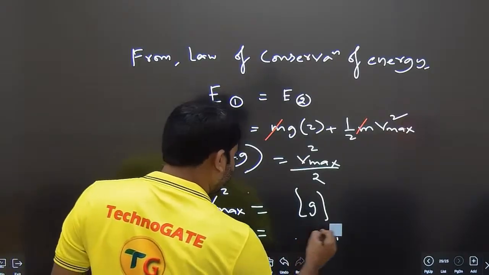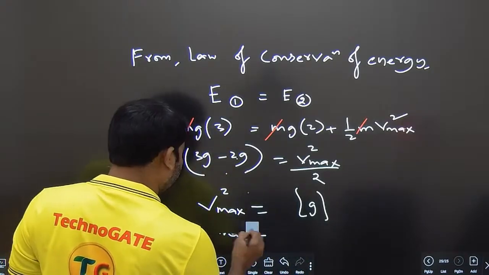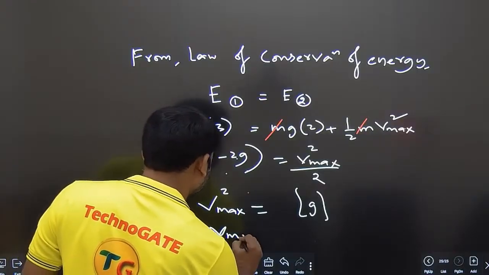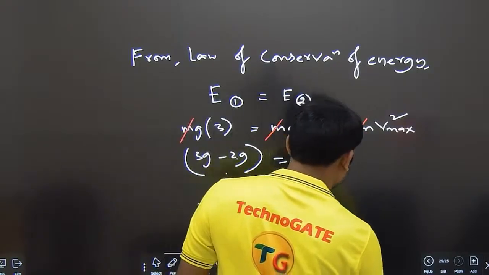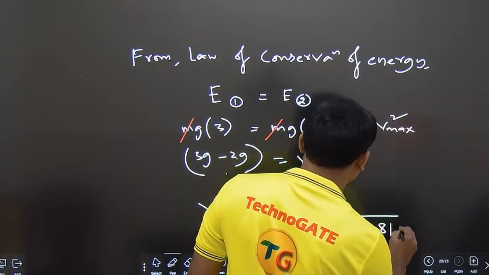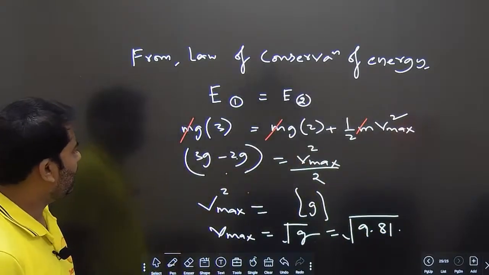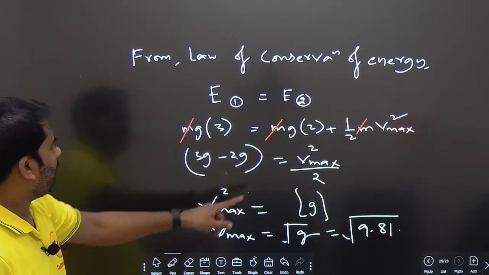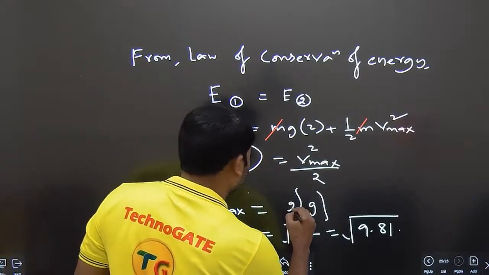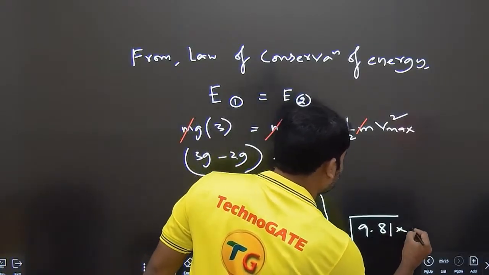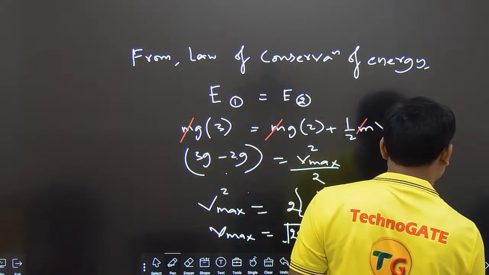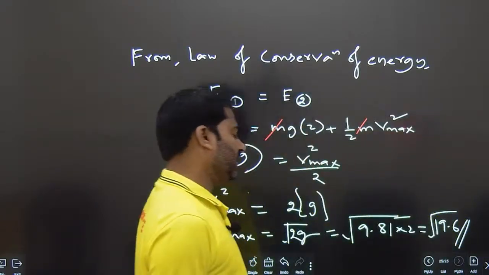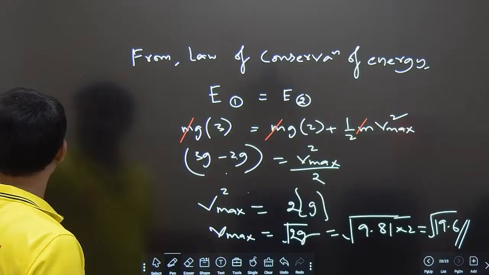So if you simplify this, Vmax value will become square root of g, which is square root of 9.81. Is there a mistake here? Half m v square. Okay, this 2 will go to this side, so 2 is coming up here, into 2, which is square root of 2 into 9.8, that is 19.6. Square root of 19.6, approximately 19.6.